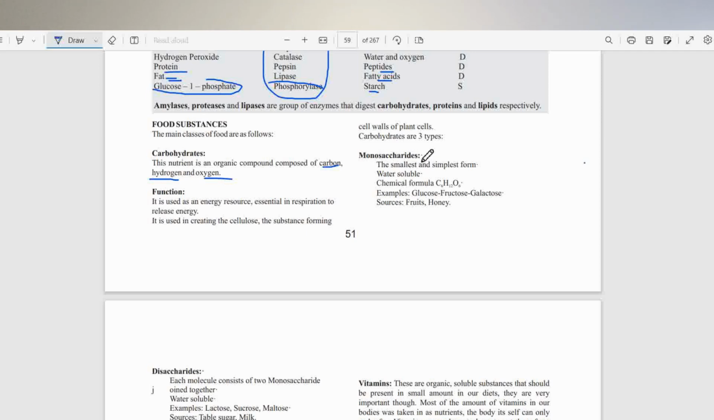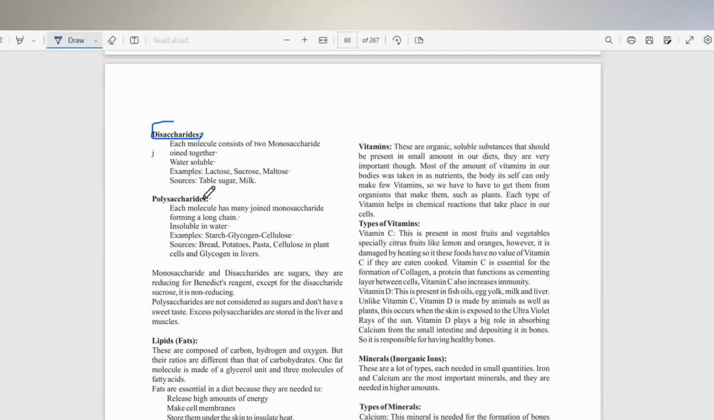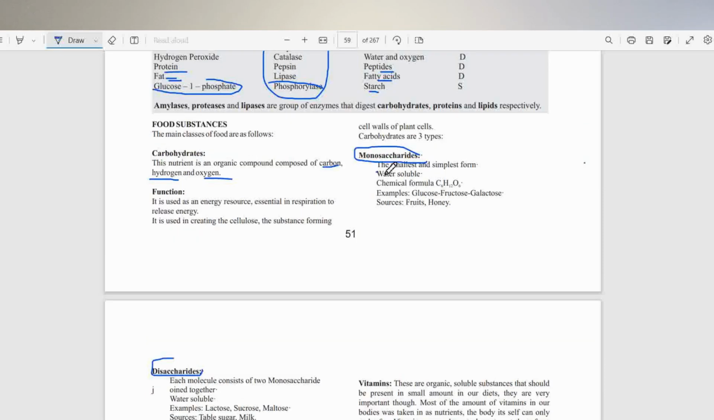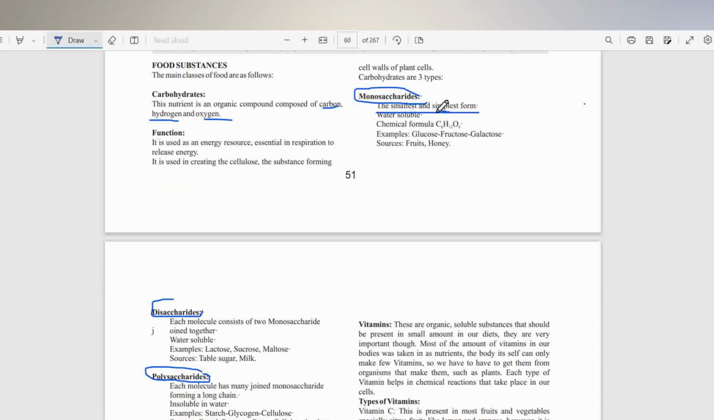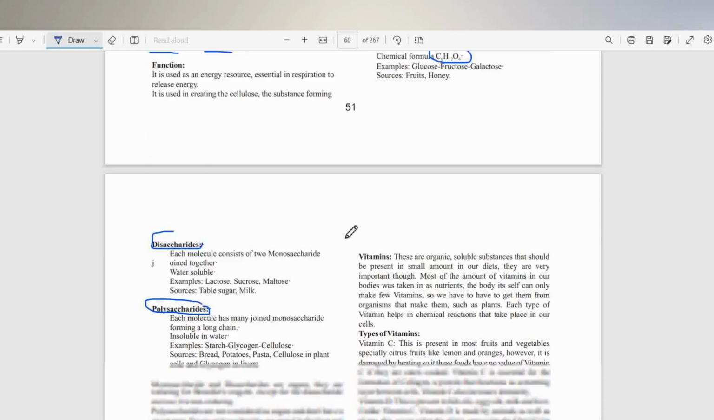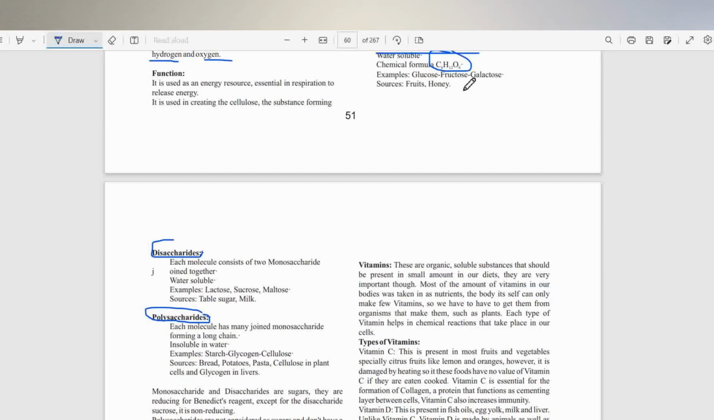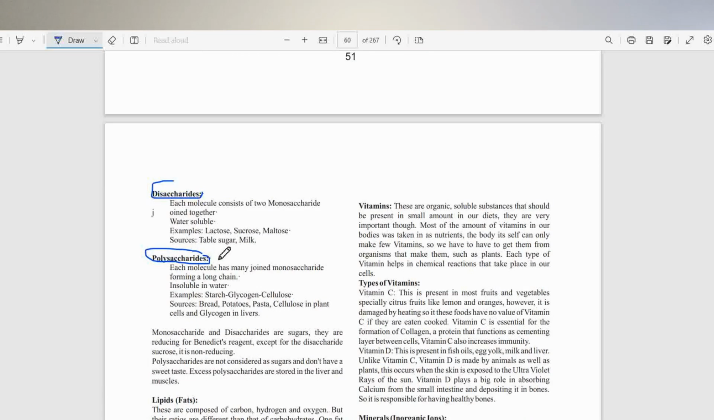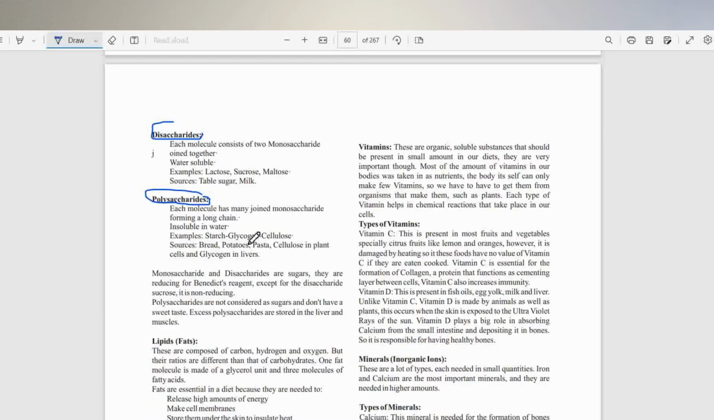Okay, so if we classify carbohydrate further, we would have the monosaccharides, we would have the disaccharides, and we would have the polysaccharides. So here we have monosaccharides. They are the smallest in the subclassification of carbohydrates. They have the chemical formula of C6H12O6. Okay, examples of monosaccharides are glucose, fructose, galactose. Another example would be ribose, which is a 5-carbon sugar.